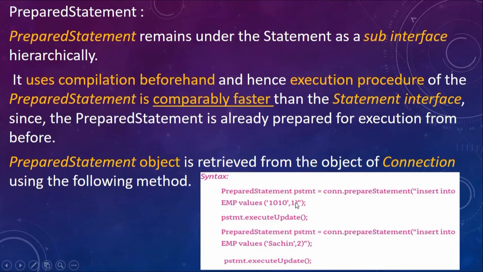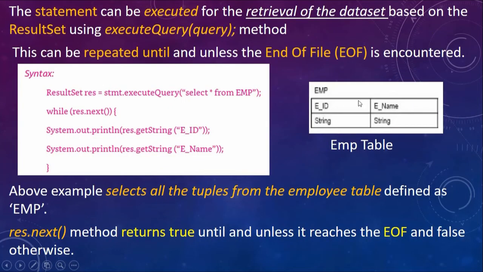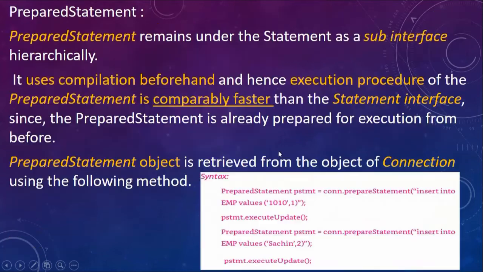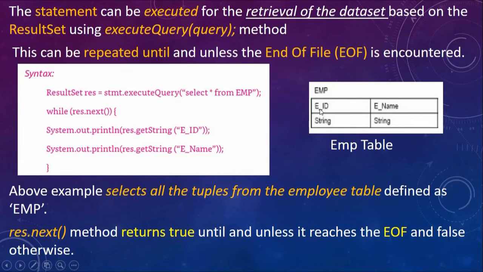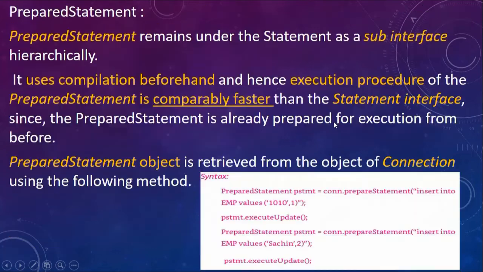Now if you see this particular employee table, EID and ename, there are only two columns. So it is said here: insert into employee values 1010 comma 1. This tells you that you are asking to insert a value called 1010 in column number 1. What is column number 1? In place of EID for that tuple, you will see 1010.